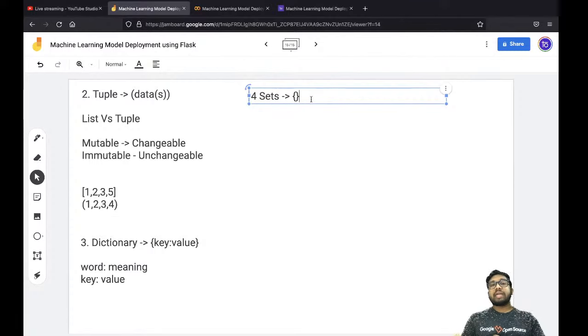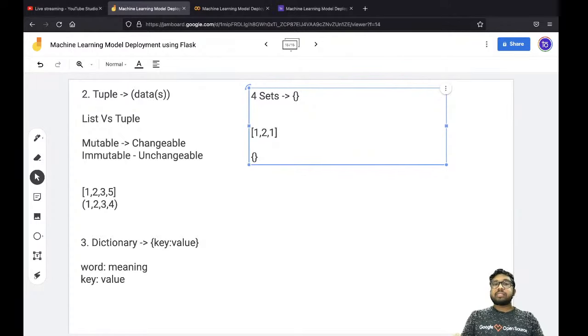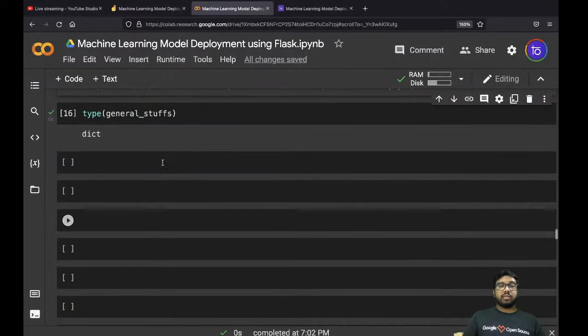The beauty of the set is that it will not allow repetitive elements. Any element that has been repeated, it will not contain. That means if this is a list, writing 1 2 1 is acceptable in a list, right? If you are creating a set and you write 1 2 1, the Python interpreter will automatically convert this to 1 and 2, because the element 1 has already occurred. So a set says that I am going to include only the unique elements. Let's see a similar example.